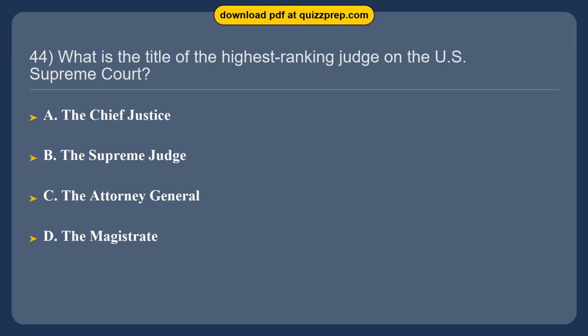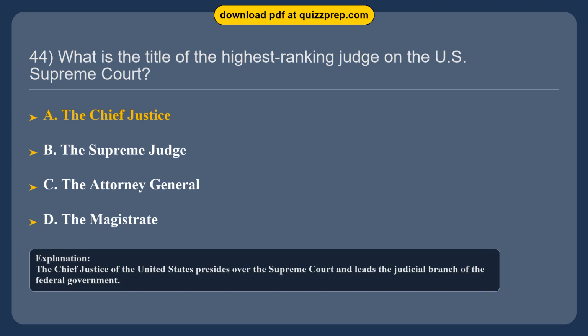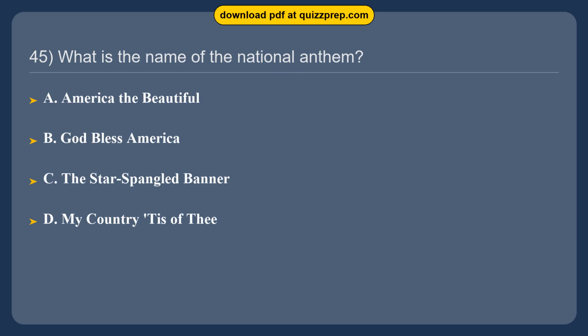Question 44. What is the title of the highest-ranking judge on the U.S. Supreme Court? Option A, the Chief Justice. Option B, the Supreme Judge. Option C, the Attorney General. Option D, the Magistrate. The correct answer is option A, the Chief Justice. The Chief Justice of the United States presides over the Supreme Court and leads the judicial branch of the federal government.